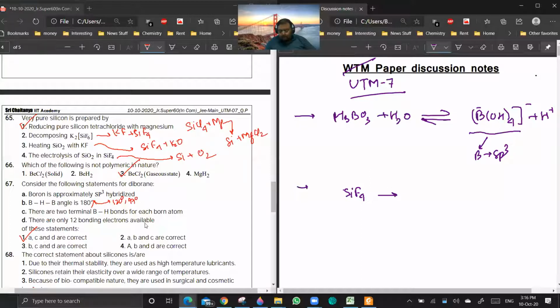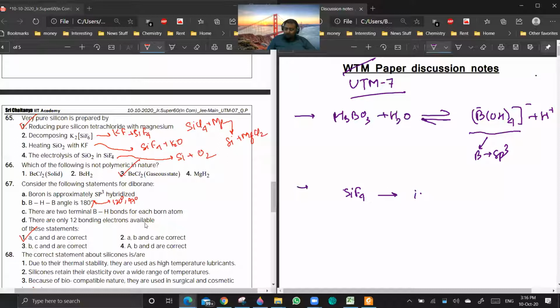I think electrolysis of SiO2 in SiF4 would be giving Si plus 4F minus.